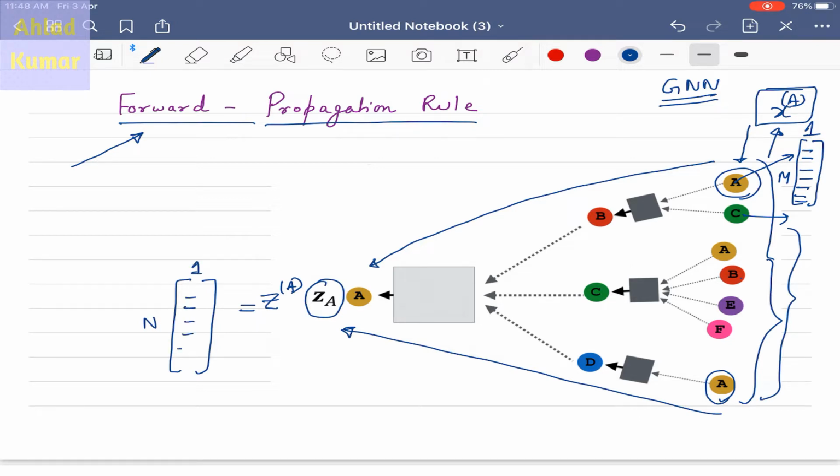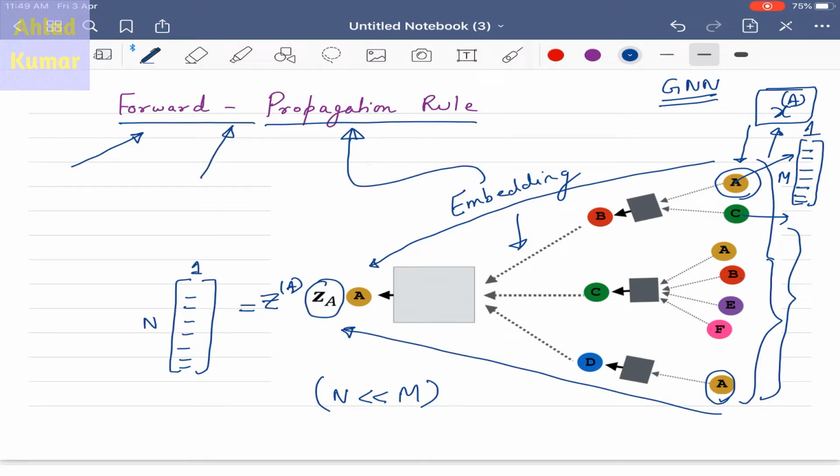So it will also be an n cross 1 feature vector, but there is a catch: the dimension n is much less than the dimension m. So what we are doing is performing embedding using this particular computational graph as a neural network, and this embedding is performed using forward propagation, which we will discuss in our next slides, and we will see how it makes sense in case of graph neural networks. It's not an abstract idea, it is just whatever concepts we have discussed in our earlier lecture formulated using simple mathematical equations to perform forward propagation. So let's discuss the forward propagation in detail now.